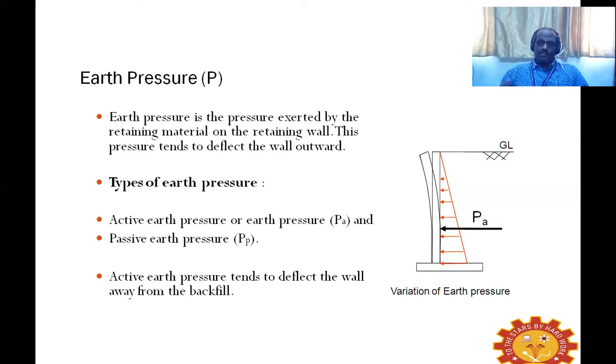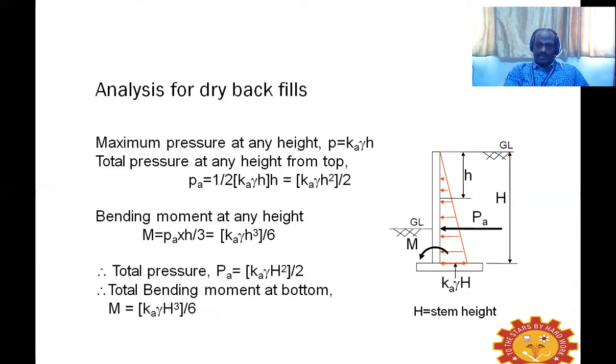So for this active earth pressure, we are very much interested to know what the intensity of the pressure is, and how to analyze such earth pressure.